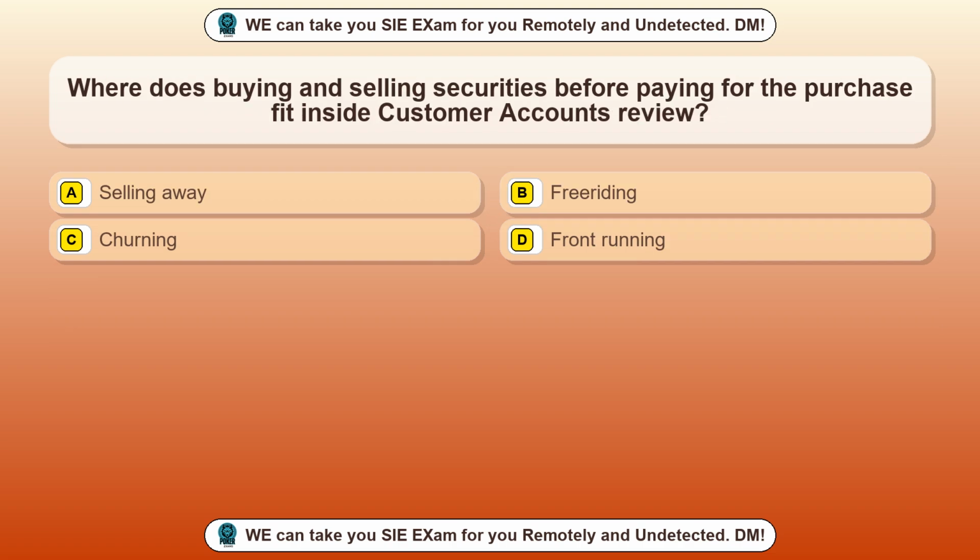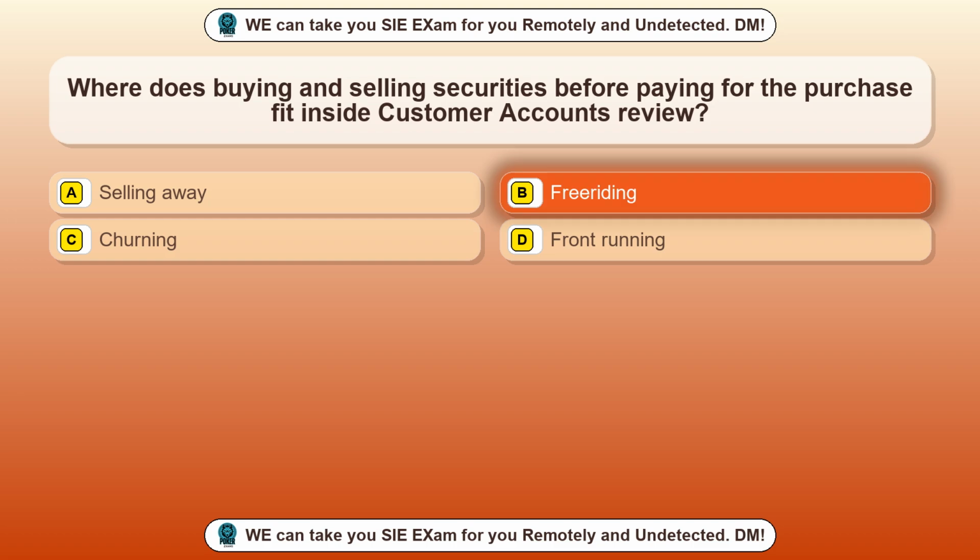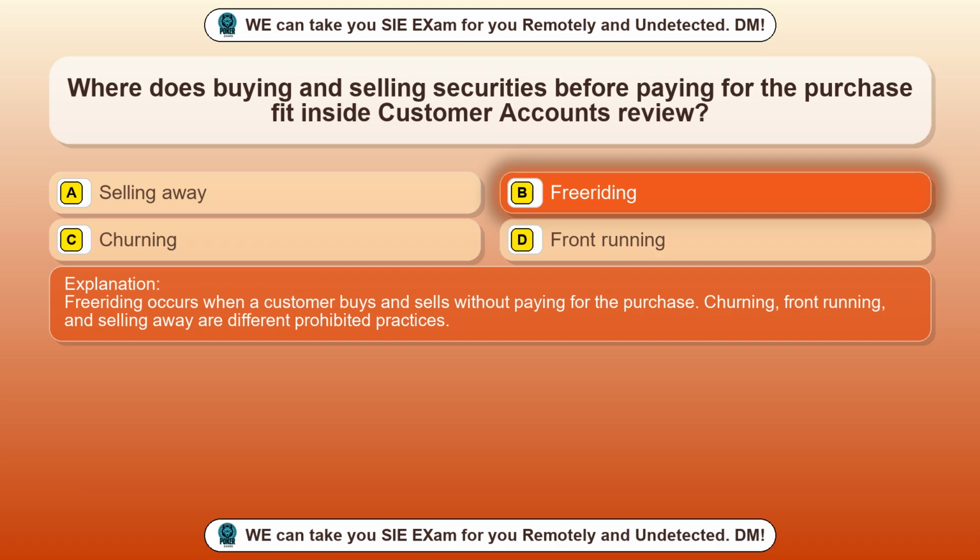Question 37. Where does buying and selling securities before paying for the purchase fit inside customer accounts review? Option A, selling away. Option B, free riding. Option C, churning. Option D, front running. The correct answer is option B, free riding. Free riding occurs when a customer buys and sells without paying for the purchase. Churning, front running, and selling away are different prohibited practices.